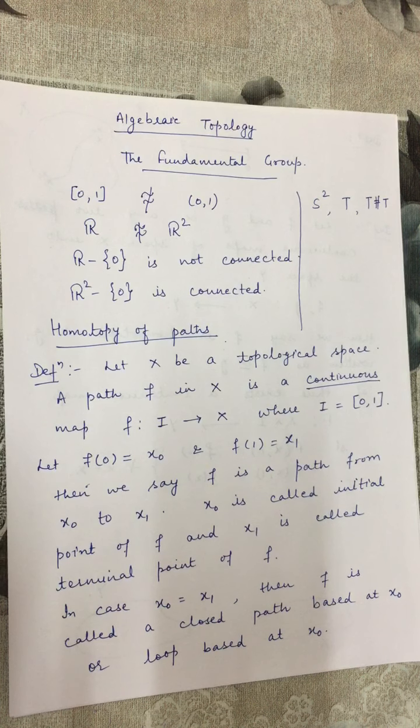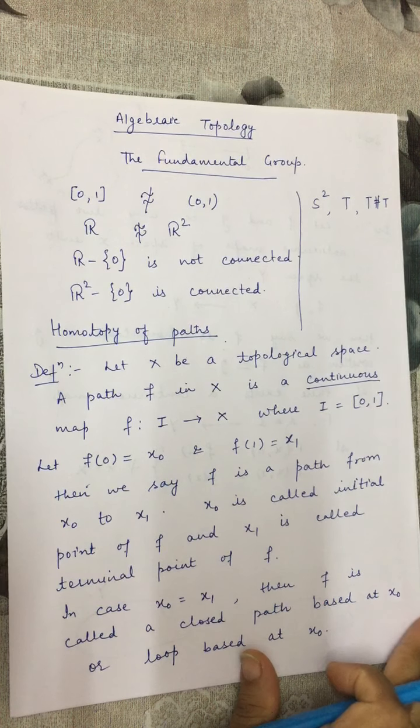So a path is a continuous map from the closed interval [0,1] to X. And if f(0) is x0 and f(1) is x1, then we say f is a path from the point x0 to x1. And if these two points are the same, then f will be called a closed path because its initial and terminal points are the same.